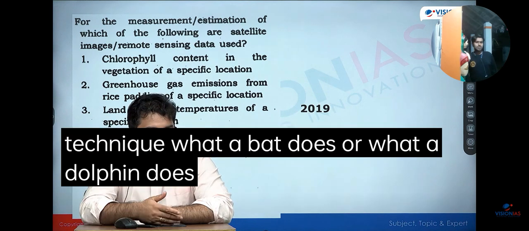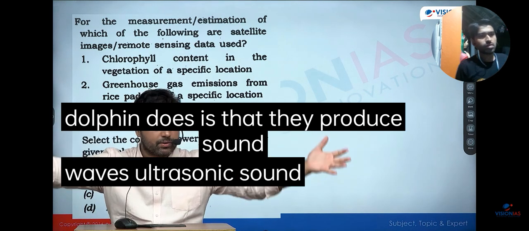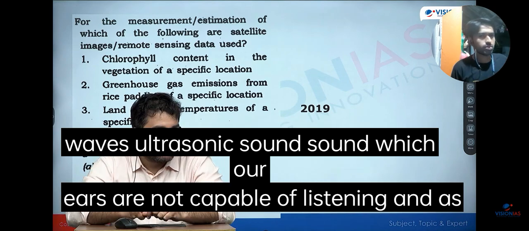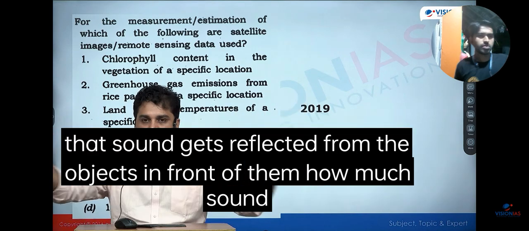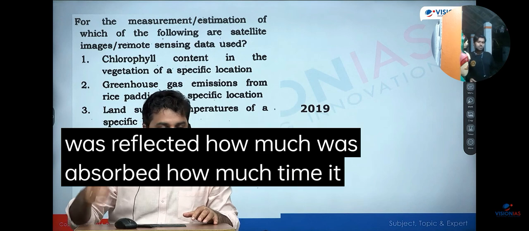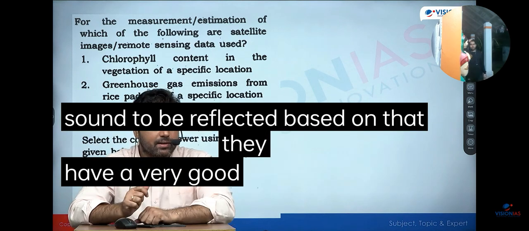What a bat does or what a dolphin does is that they produce sound waves, ultrasonic sound which our ears are not capable of listening. And as that sound gets reflected from the objects in front of them, how much sound was reflected, how much was absorbed, how much time it took for that sound to be reflected, based on that, they have a very good awareness about their surrounding.